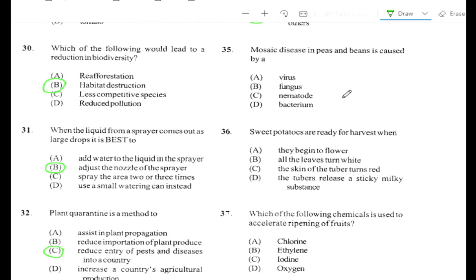Alright, question number 35. Mosaic disease in peas and beans is caused by A, virus, B, fungus, C, nematode, D, bacterium. The answer is A.